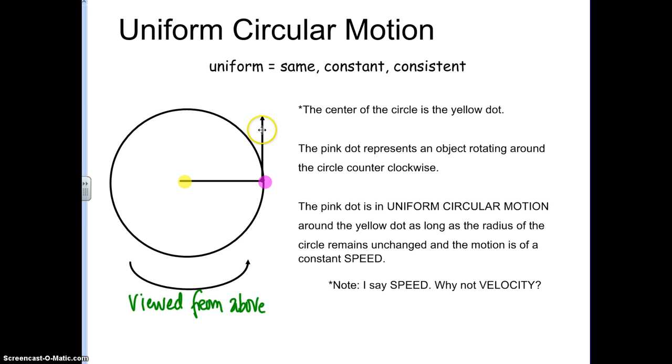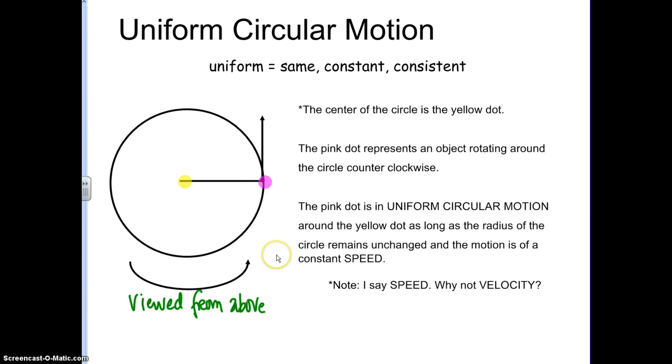This arrow that's pointing this way tells you the linear velocity, the linear direction that object is moving at this particular moment in time. If the keys were spinning and they followed the circle and now they were over here, then that arrow would be pointing to the left. If it was over here, that arrow would be pointing down. If it was over here, it would be pointing to the right. And when it's back over here, it's pointing up.